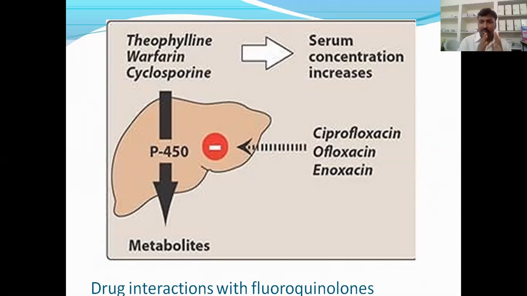Ciprofloxacin and whatever the fluoroquinolone drugs, the entire class inhibits the cytochrome P450 enzyme. This cytochrome P450 is present in the liver, and it is very essential for the metabolism of so many drugs. You already studied it in biotransformation. So these cytochrome P450 enzymes are essential to metabolize so many drugs in our body, and these antibiotics inhibit that enzyme.